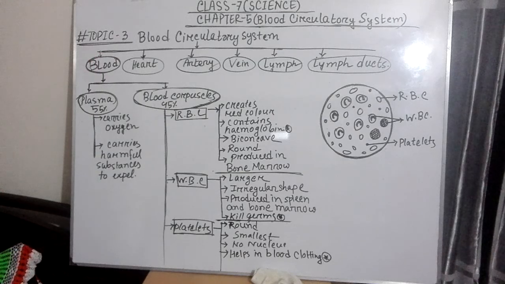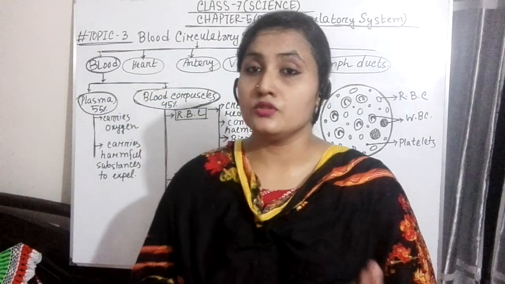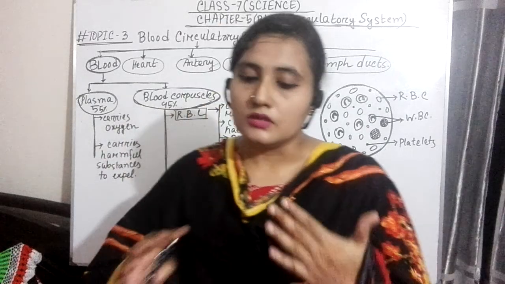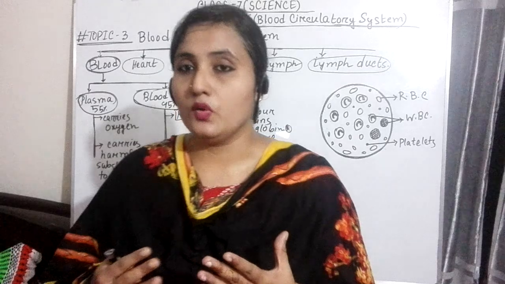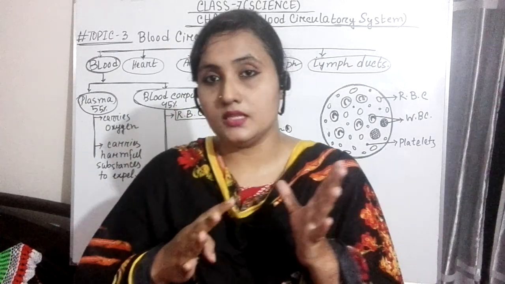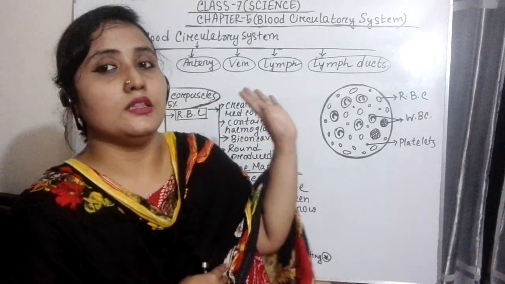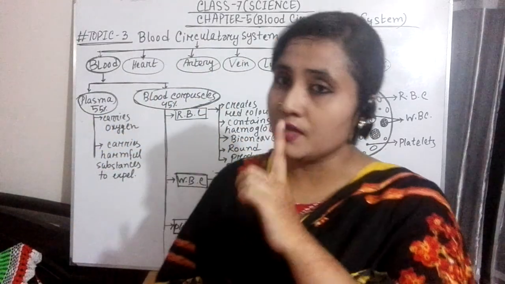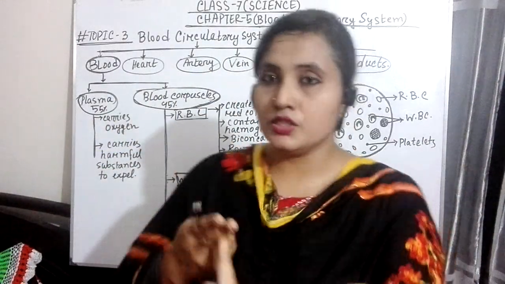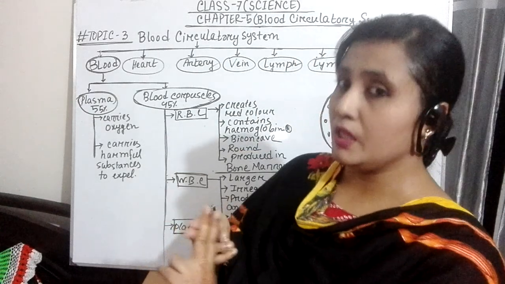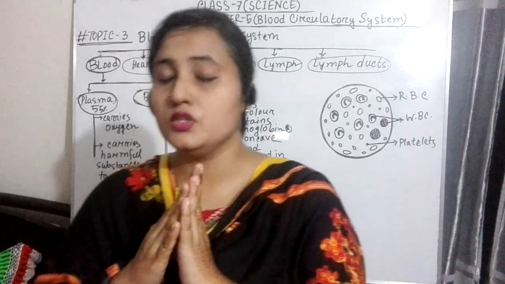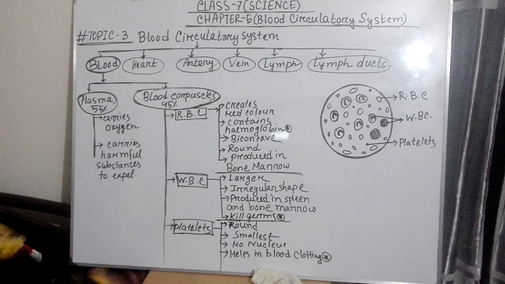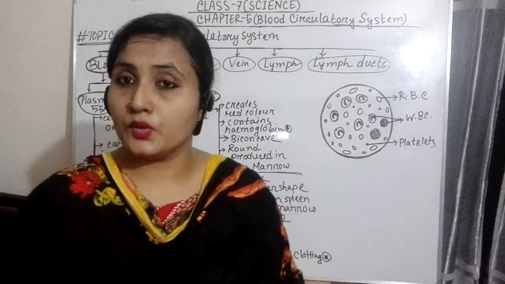Actually, students, you all know that blood flows all over our body. So in this flowing function of our body, there are so many organs required, and these organs are written on the board: besides blood, heart, artery, vein, lymph ducts. These organs are very, very important to continue the whole blood circulation system. Students, blood. We are going to discuss blood.